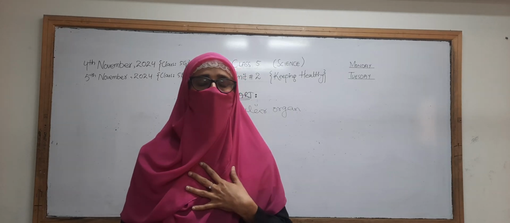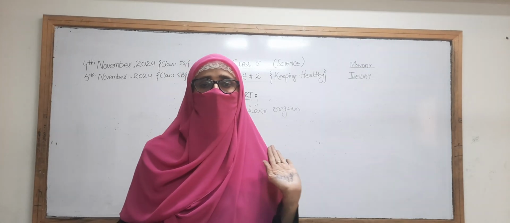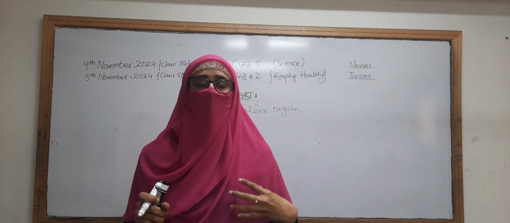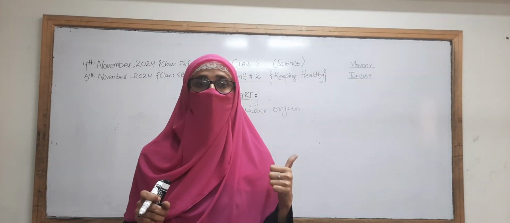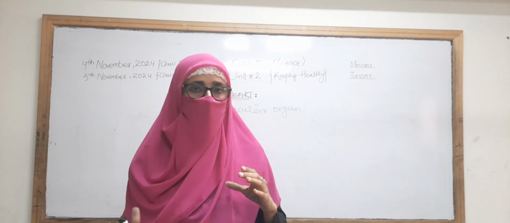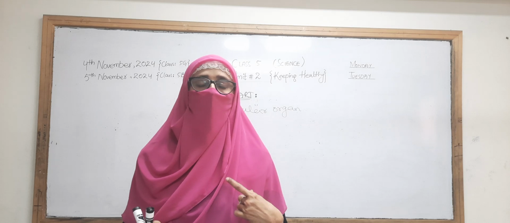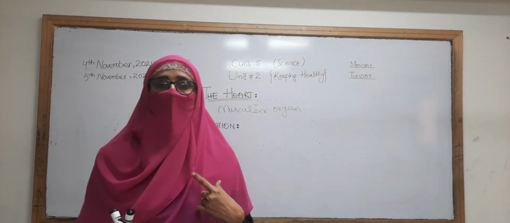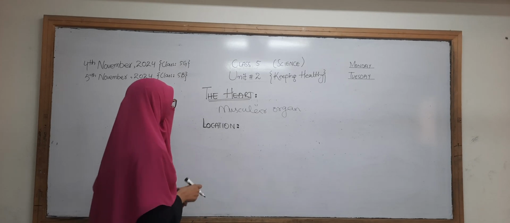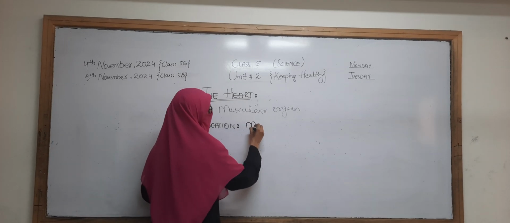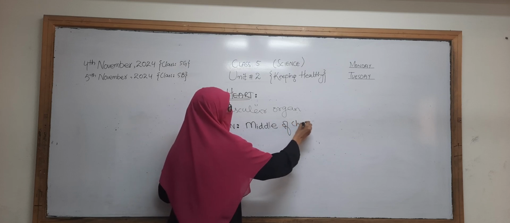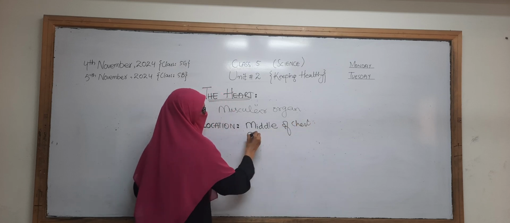The heart is present in the middle of the chest, and it is a little bit on the left side instead of the right side. That's why our left lung is a little bit smaller in size as compared to the right lung, because of the presence of the heart, because it is mostly on the left side. So we can say that the heart is present in the middle of the chest cavity.